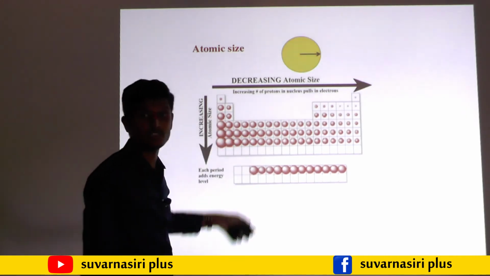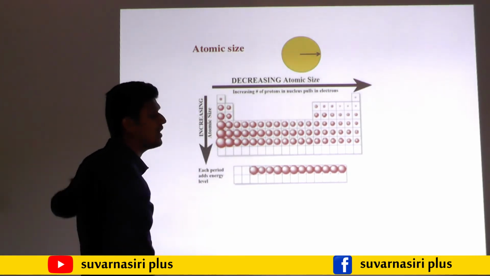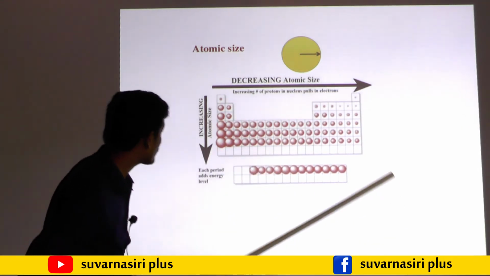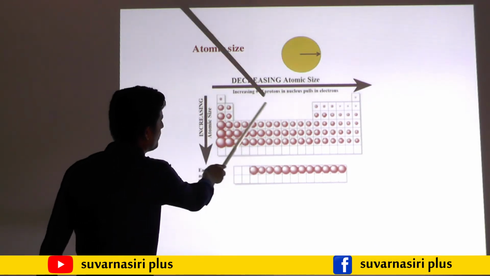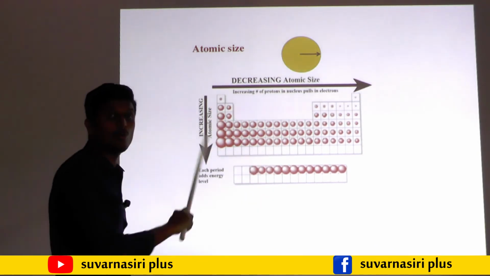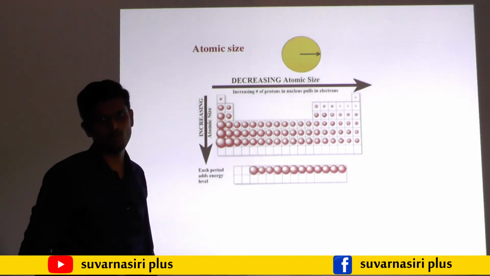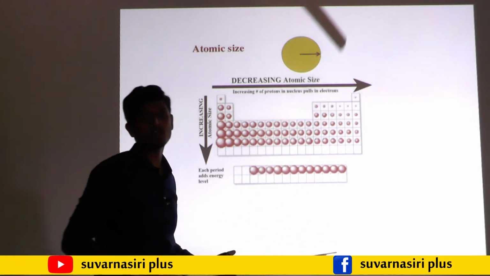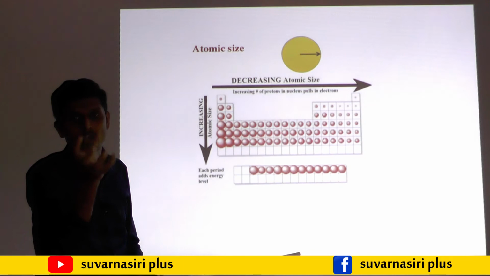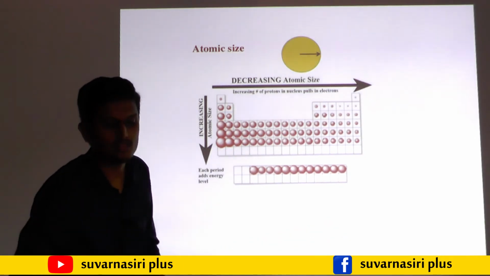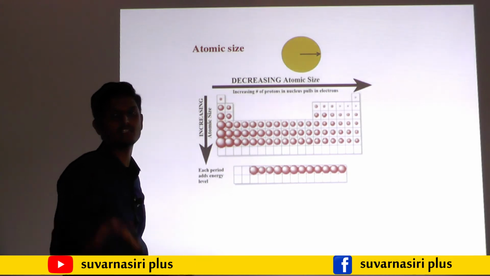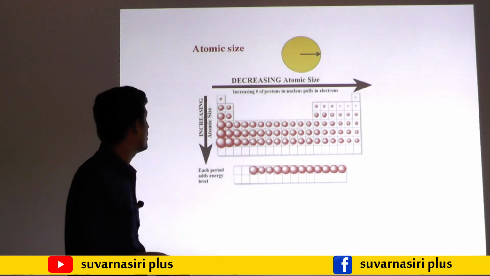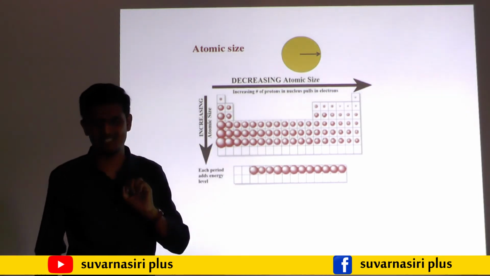Atomic size decreases because when we move from left to right, there is no increase in the shell. For example, for lithium, beryllium, boron, carbon, there is only an increase in the electrons, no increase in the shell. When electrons increase, the nucleus pulls the electrons towards itself. So when the charge increases, the shell size becomes smaller and smaller.